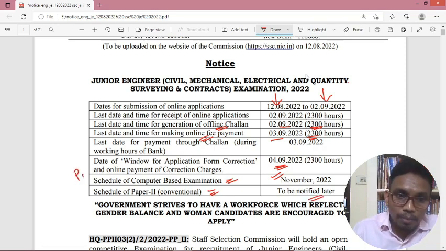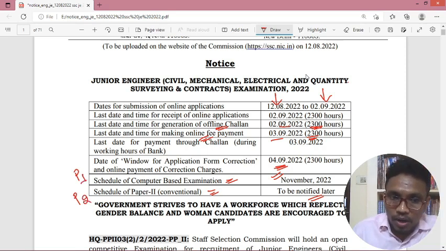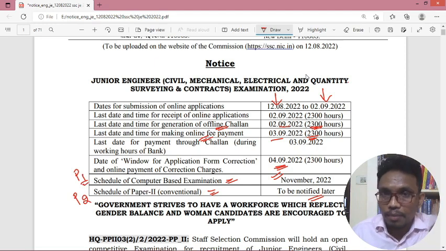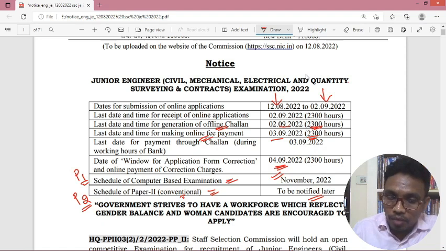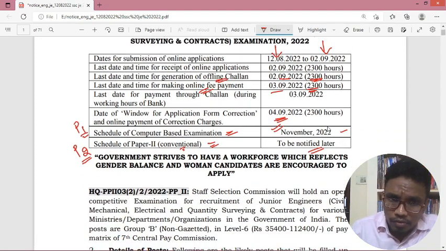Generally we have paper 1 and paper 2 for the SSC JE examination. Paper 1 is an objective type examination, paper 2 is a conventional type examination. For paper 1, they mentioned that the tentative exam will be in the month of November 2022. We'll move forward. Whoever qualifies for paper 1 will be called for paper 2, or they are eligible to take paper 2.